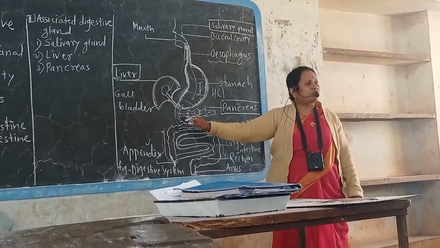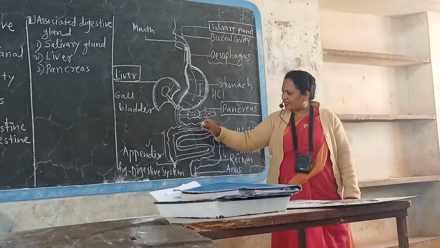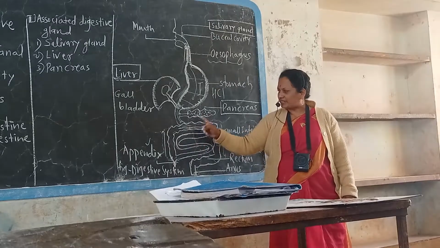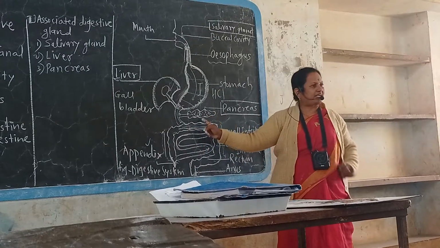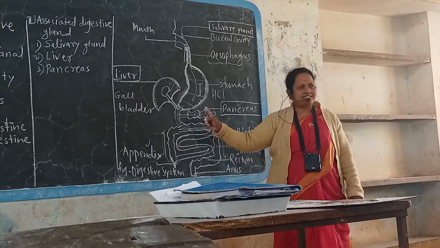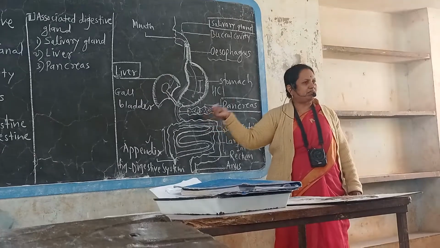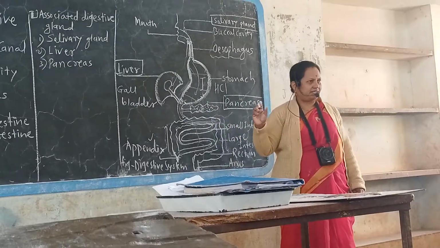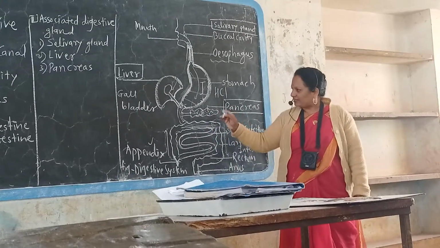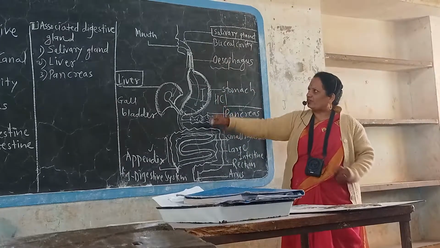The next structure is called the pancreas. It is also a most important digestive gland present in between stomach and small intestine. It consists of alpha and beta cells, islets of Langerhans, and the beta cell secretes the insulin, which helps in maintaining blood sugar level. Is it clear to you? And then these are the 3 associated digestive glands: mouth,